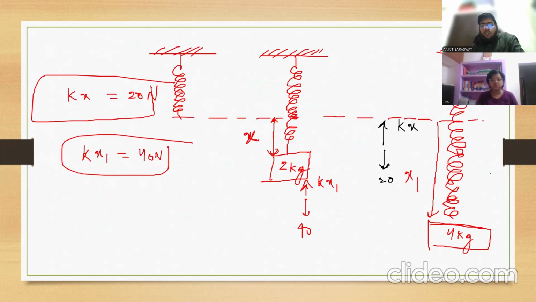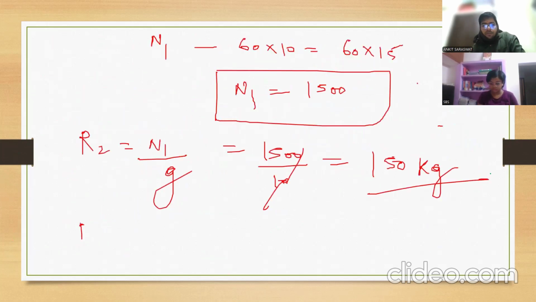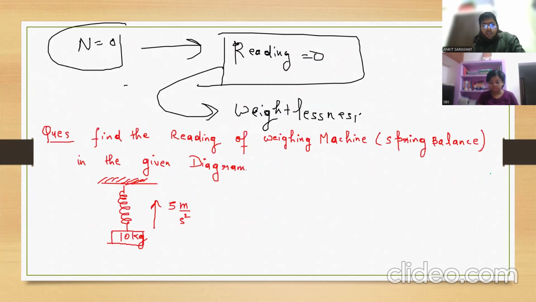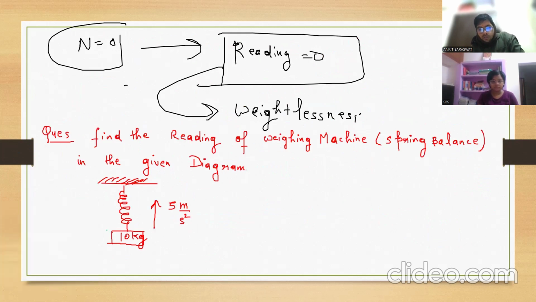That is tension, or it may be spring force, F equal to kx, or tension, and divide by g. Clear? I think the previous lecture is clear to you. So I will solve this question. Just look here. Now in this question, draw the free body diagram of this 10 kg block, mg.